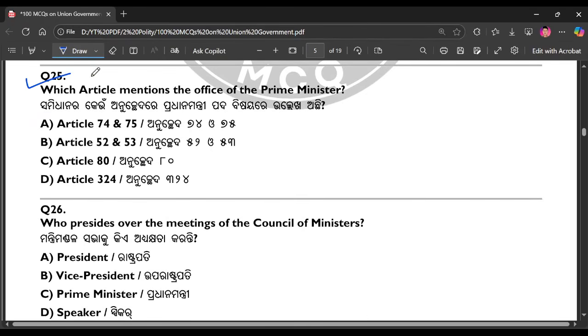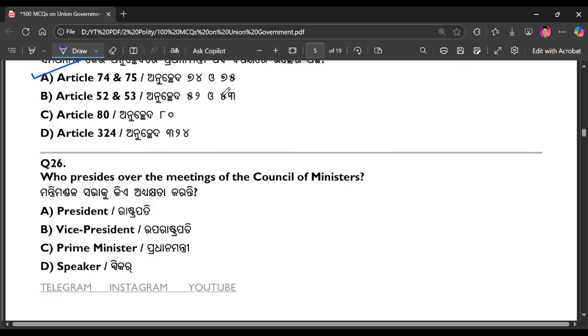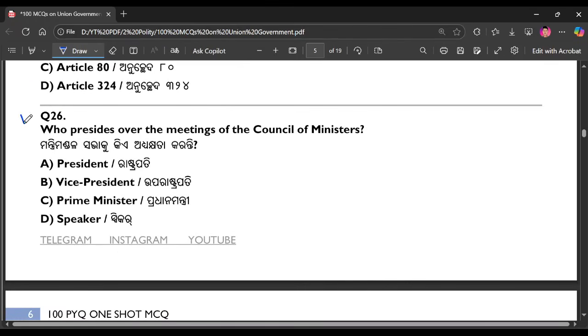Question number 25. Which article mentions the office of the Prime Minister? The right answer is option number A. Question number 26. Who presides over the meeting of the Council of Ministers? The right answer is option number C, Prime Minister.